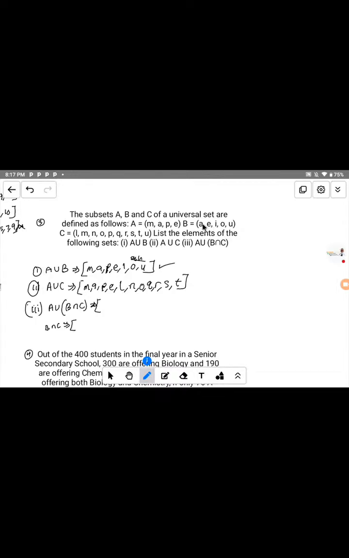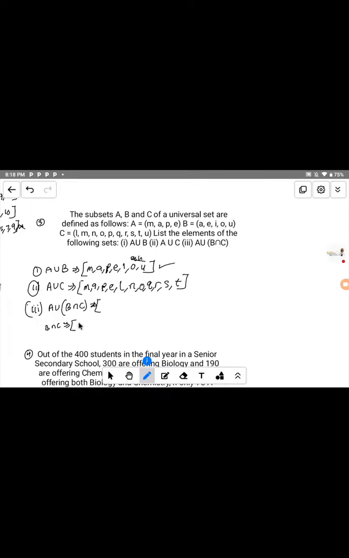The elements of B are these, and the elements of C we have here. Now let's look at the elements they have in common. We have A here, but there's no A here, so it's not common. We have E here, but there's no E here, so E is not common to both sides. We have I here, and we have L here, so I is not common to both sides. We have O here, and here we have O too.